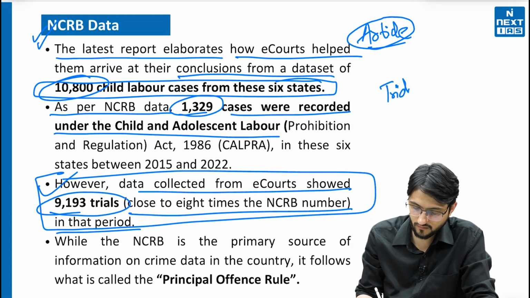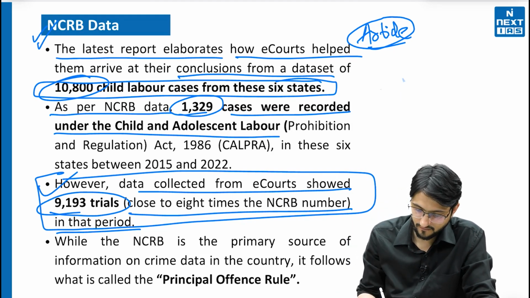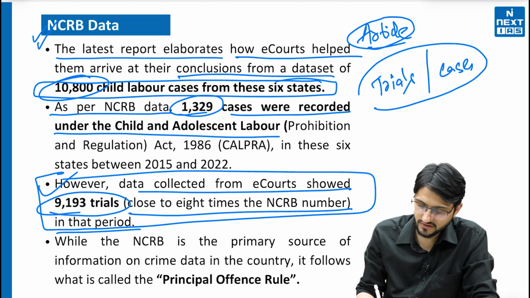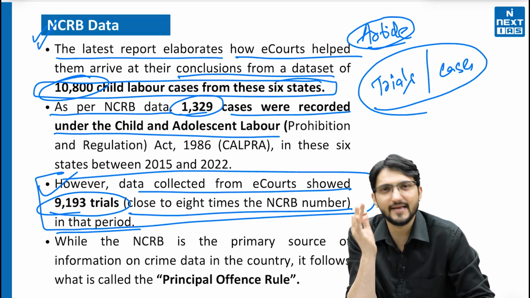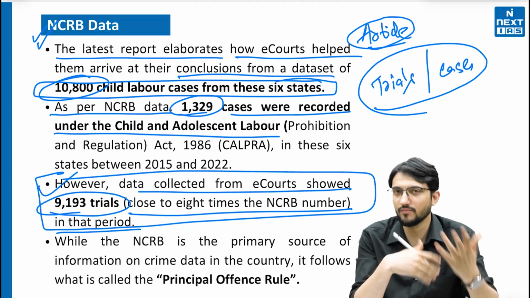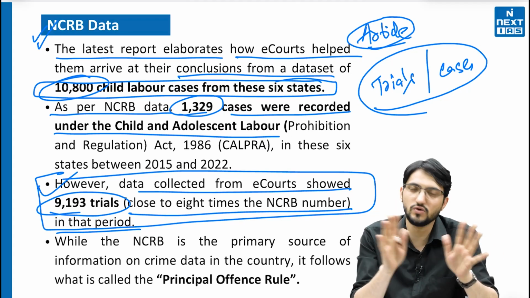One is of trials, the other is of basically cases. So don't get confused, you use one word and say just 8 times. Remember, around 1,300 cases are reported by NCRB and 8 times more are reported by this e-court system.